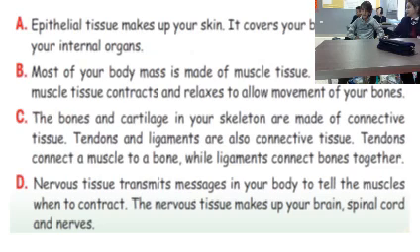Good. Linda. C. The bones and cartilage in your skeleton are made of connective tissues. Tendons and ligaments are also connective tissues. Tendons connect the muscle to a bone, while ligaments connect bones together. Okay? Karen, last one. D. Nervous tissue transmits messages in your body to tell the muscles when to contract. The nervous tissue makes up your brain, spinal cord, and nerves. Good.